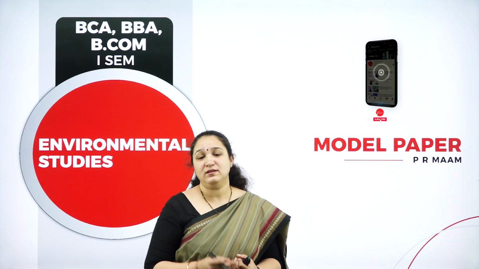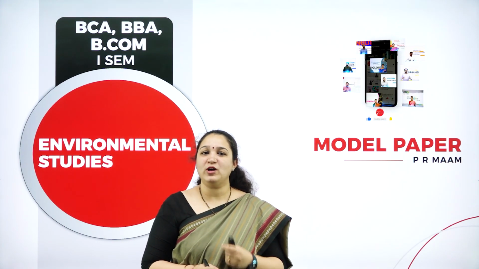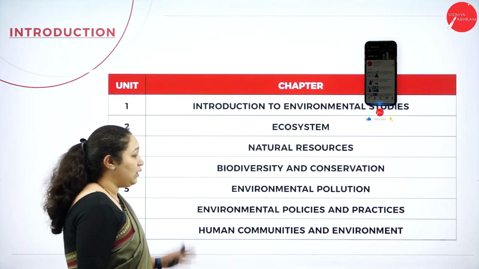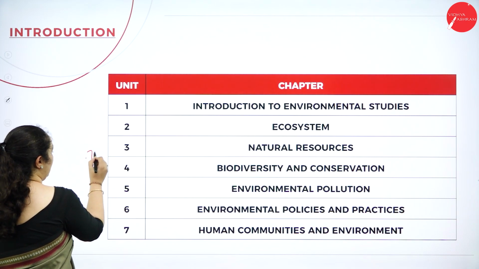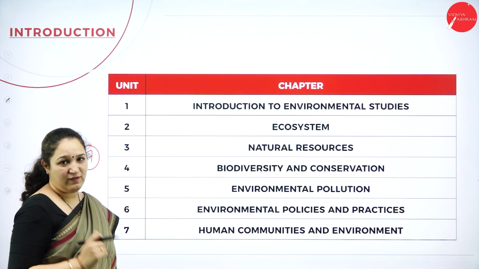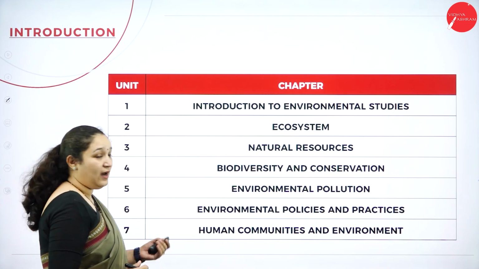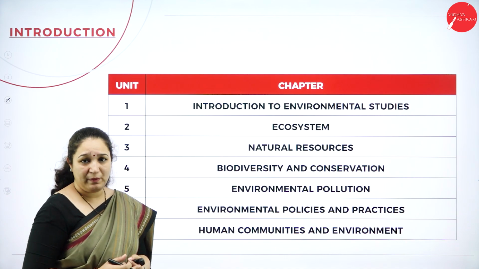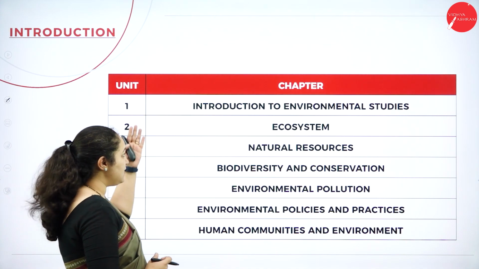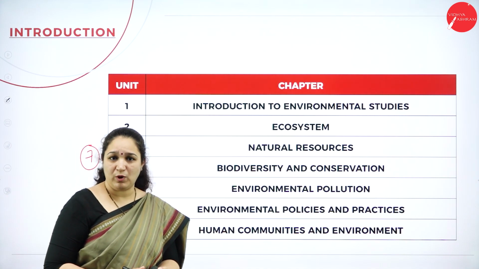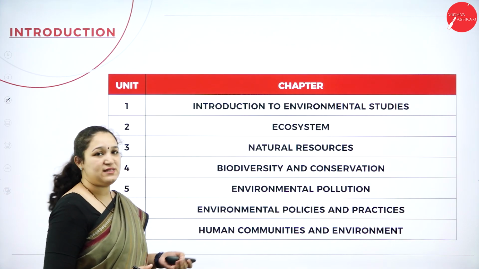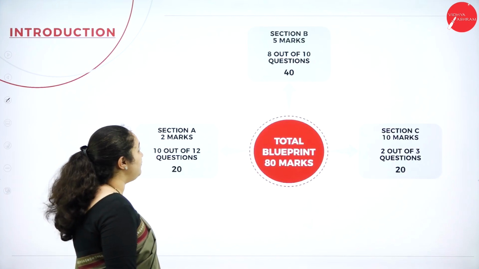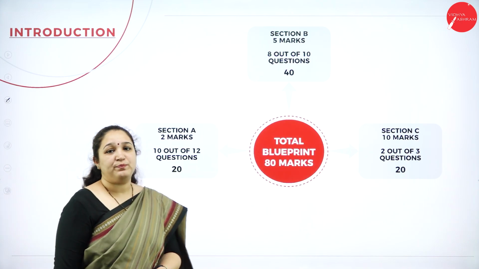Today, I'll be discussing the question paper pattern, and we'll also solve a model paper for environmental studies. So, totally we have 7 units in EVS, and here are the 7 units. First I will go into the question paper pattern, and then I will discuss in detail which are the important questions in all these 7 chapters. Okay, so first coming to the question paper pattern.